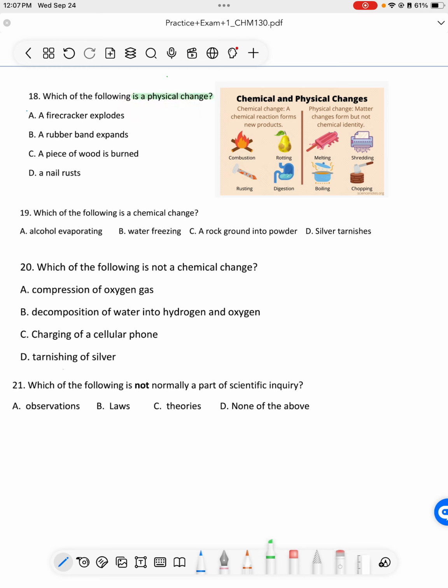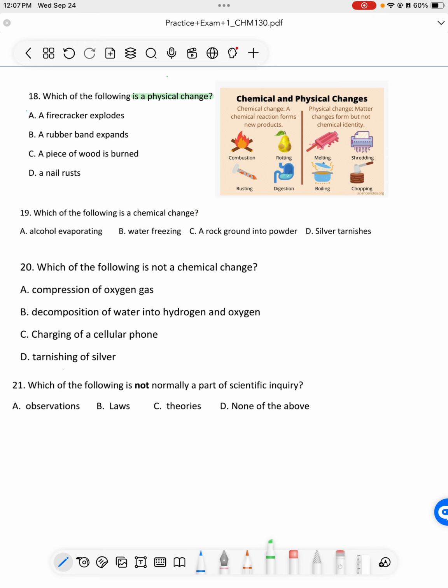You can underline it on your test, you can circle it, but I want you to step back and think about what physical changes are. Physical changes are things that change the property of whatever you're looking at. If we have an ice cube, its current property is that it's a solid. But ice can also melt and it can evaporate if we boil it.